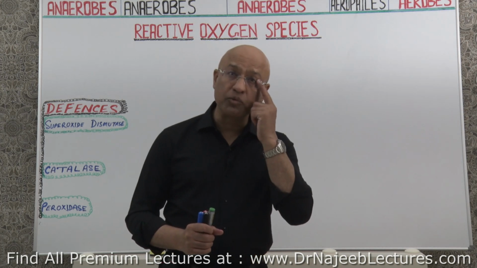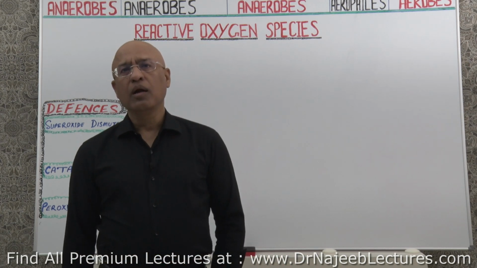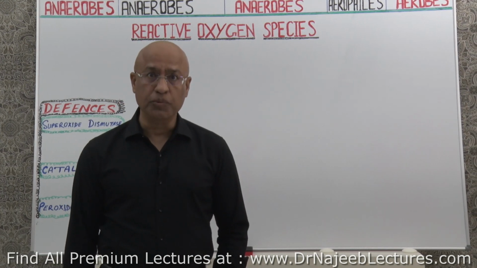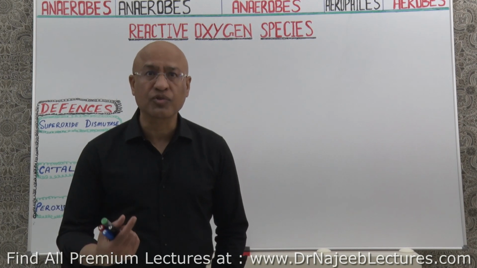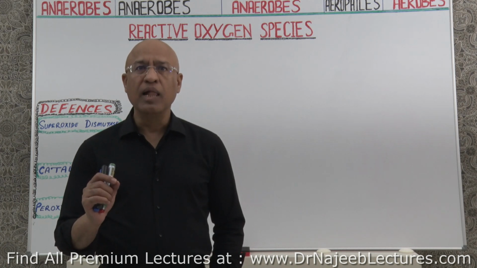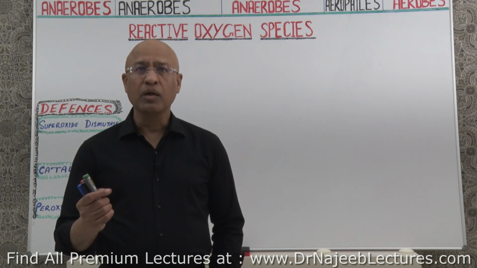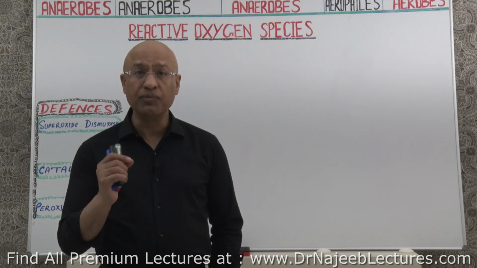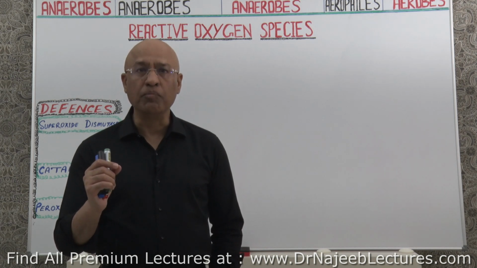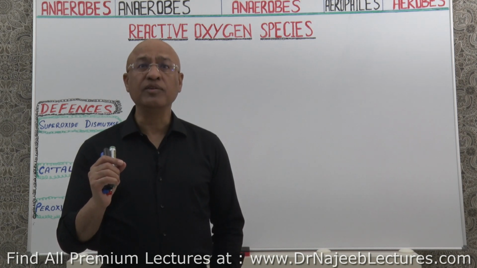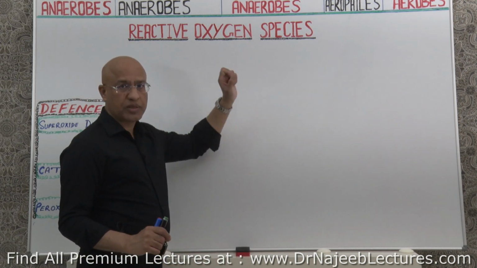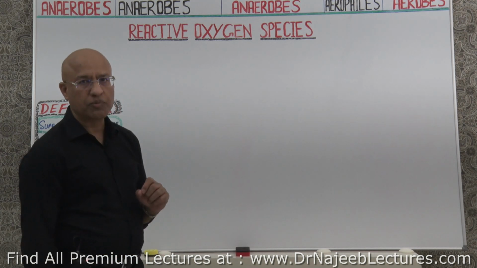So this was the plus side of the availability of oxygen to the microbes. But there was a problem also with oxygen, that all those animal cells or plant cells or even microbes which are exposed to oxygen can interact with the biomolecules and produce very reactive and dangerous atoms or molecules, right? And what are these called? Reactive oxygen species.